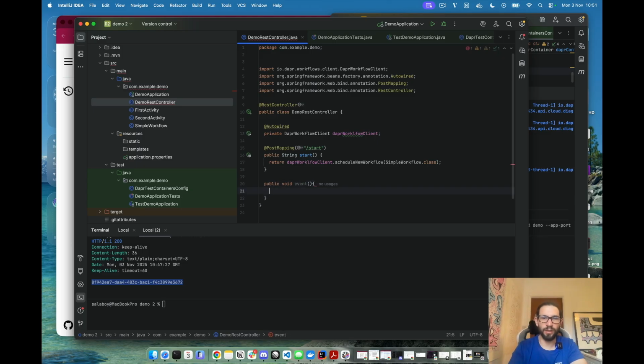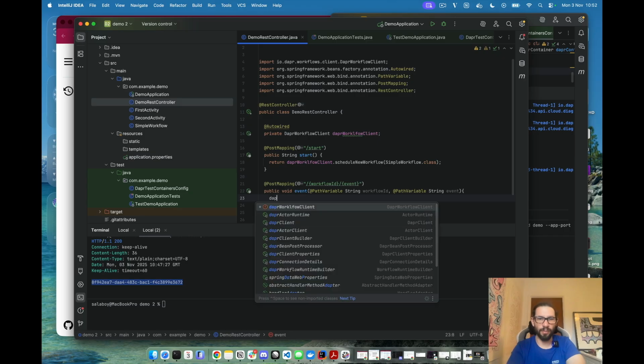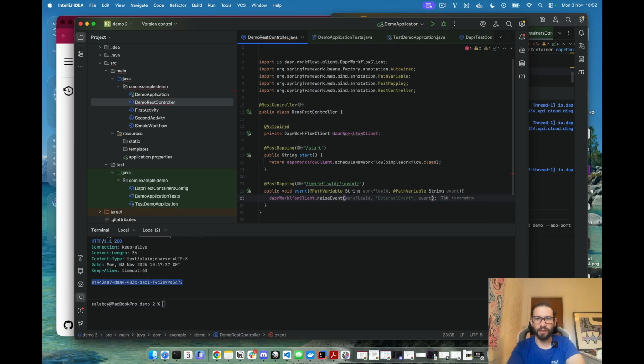And what we can do here is a post mapping for event, but more than event, we want to specify the workflow ID, because we need to say which workflow ID we want to send the event to. Then we can use path variable, string workflow ID, string event, right? So we can do Dapr workflow client, raise event, with workflow ID, external event, and event.